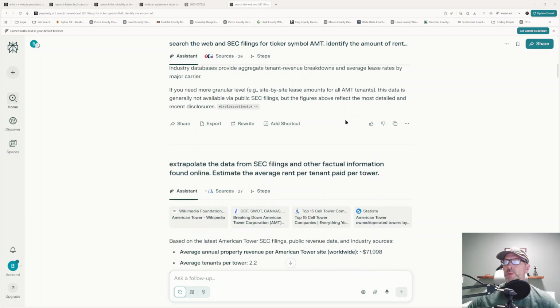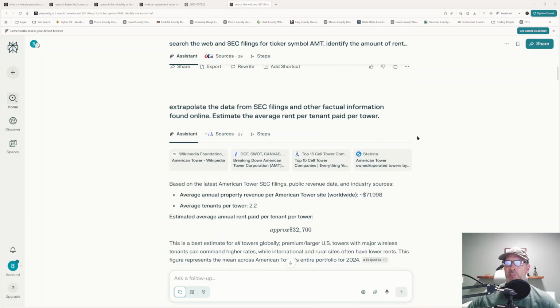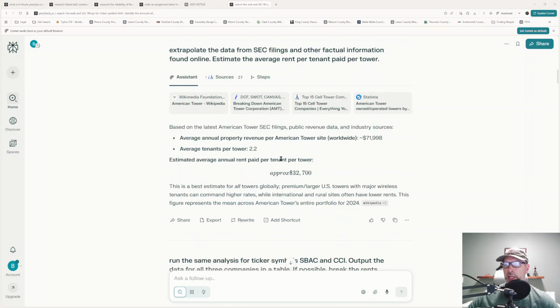What I wanted it to do then was go a little bit more granular into extrapolating the data from the SEC filings and other factual information found online. Estimate the average rent paid per tenant per tower. It was able to come in and do that by saying, well, they report an average of this amount per tower and an average tenants of 2.2 per tower, therefore the average tenant would be paying X.